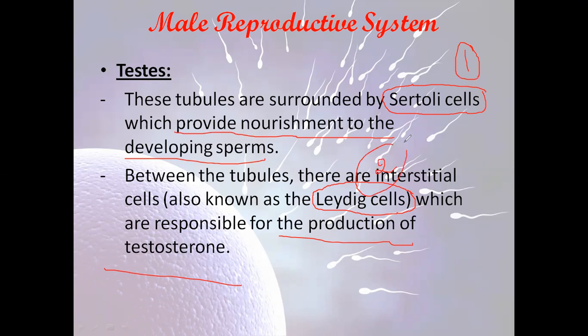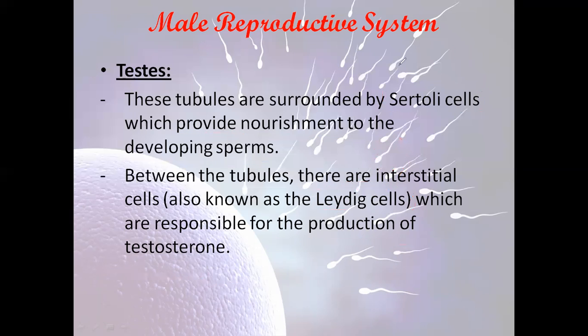Here we have to study the function of each, the Sertoli cell and the Leydig cell.